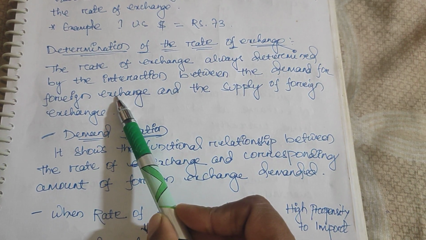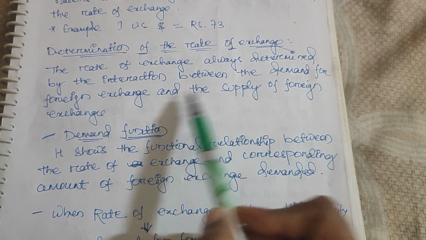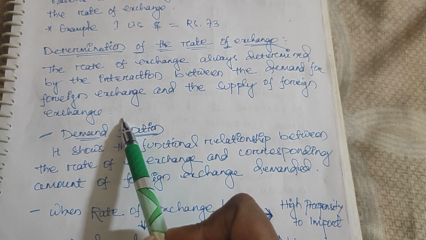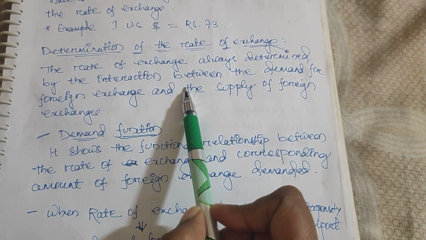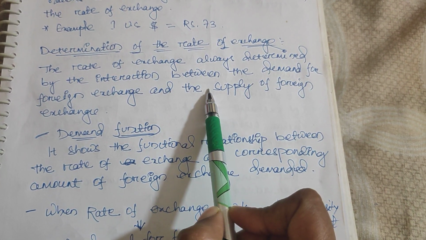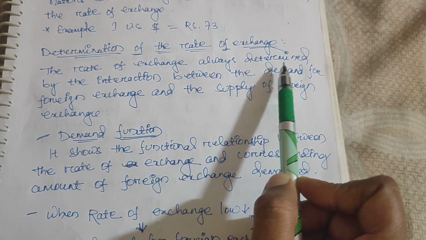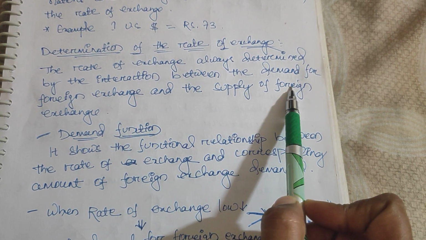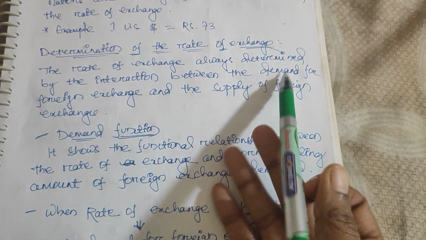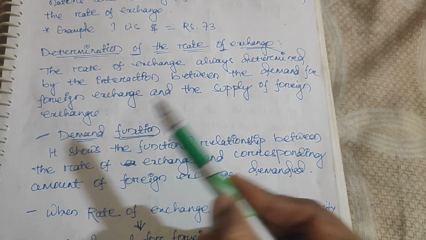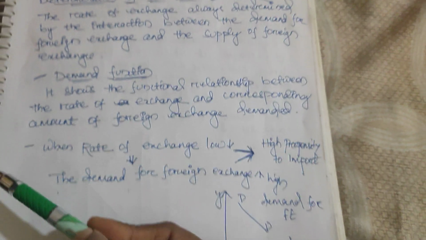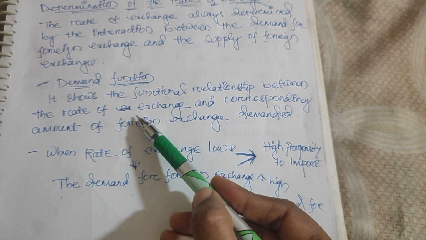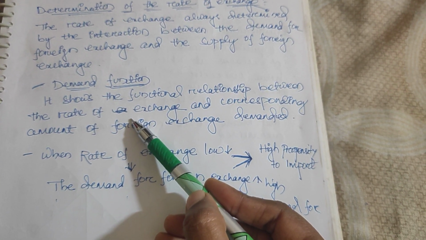It is always determined by the interaction between the demand and the supply of foreign exchange. All the time the rate of exchange highly depends upon the demand and supply of foreign exchange. So here we will see three functions: one demand function, one supply function, and one equilibrium function. First we will see the demand function of the rate of exchange.